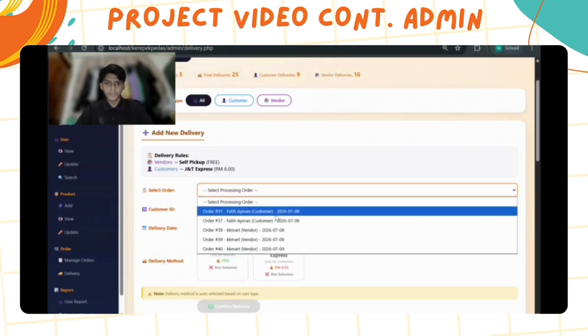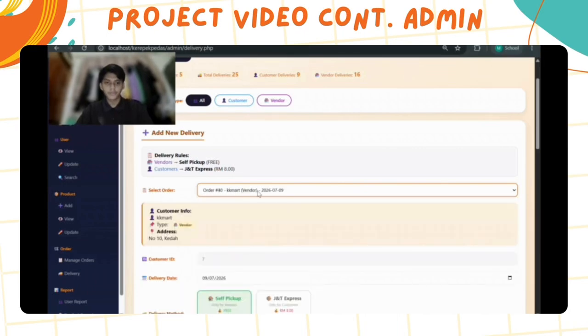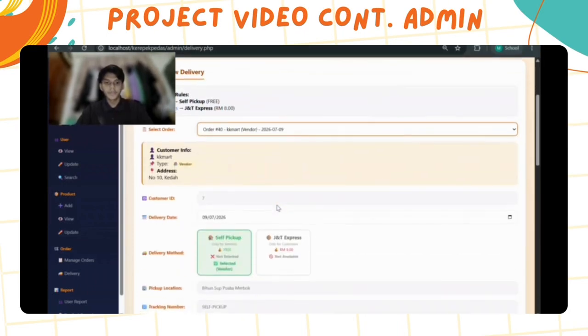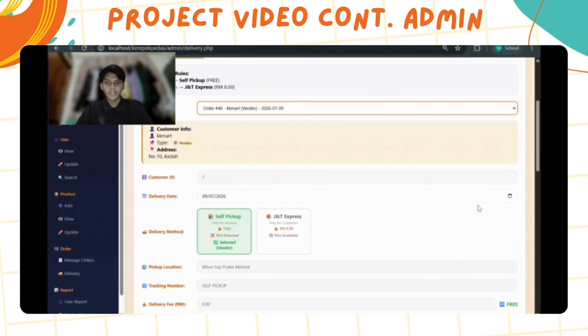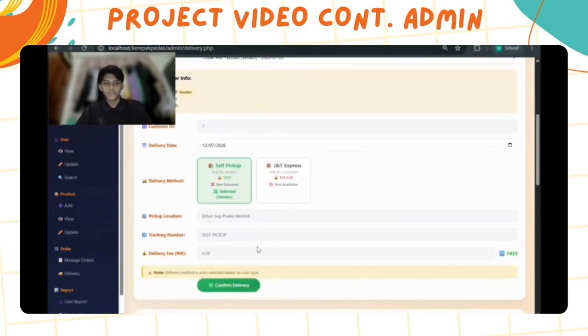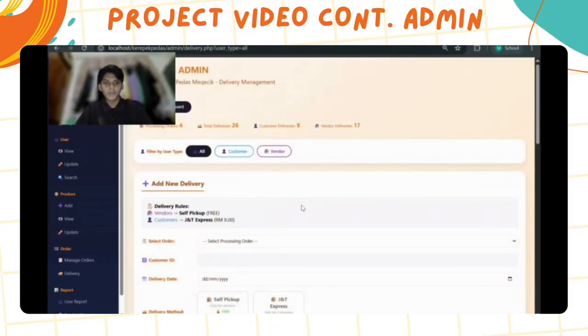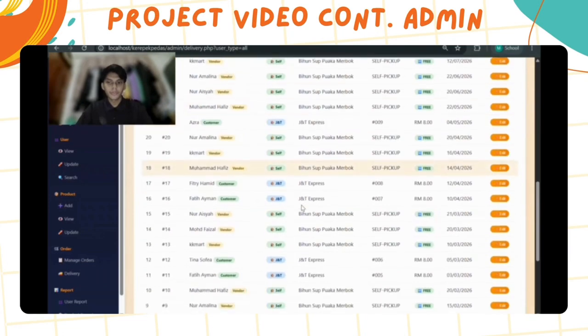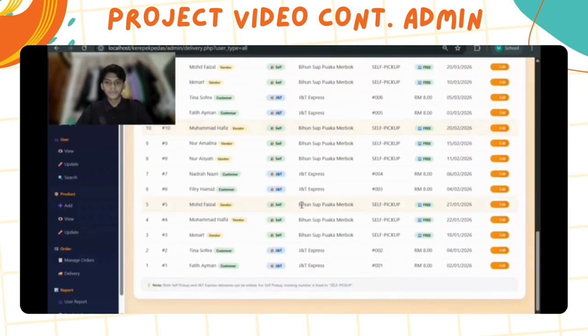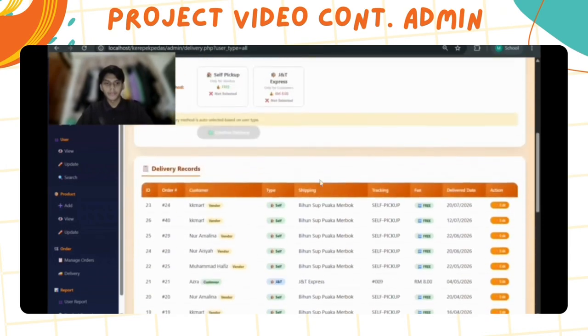So the admin must choose right now. Let's say I choose order number 14 for the KK Mart vendor, and here the admin can choose the date for the pickup, and here it will confirm the delivery. When the admin confirms the delivery, it will show below the detail of the order that has been made.